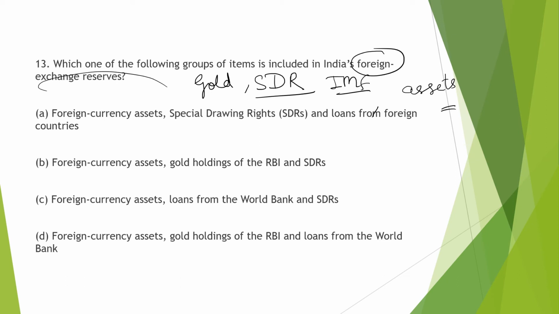These are under the foreign exchange reserve. First option is foreign currency assets, special drawing rights, we have this, but loans from the foreign countries is not a part of this. Then foreign currency assets, gold holdings of RBI, and the SDRs. Yeah, this is correct. All are part of the foreign exchange reserve.